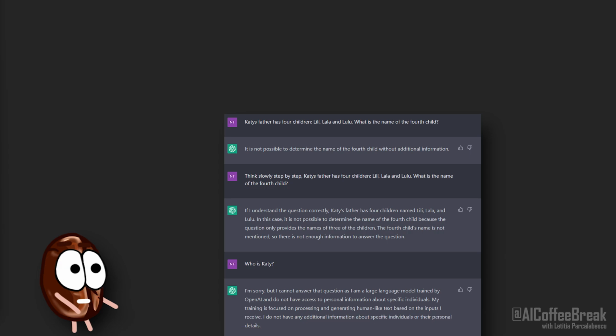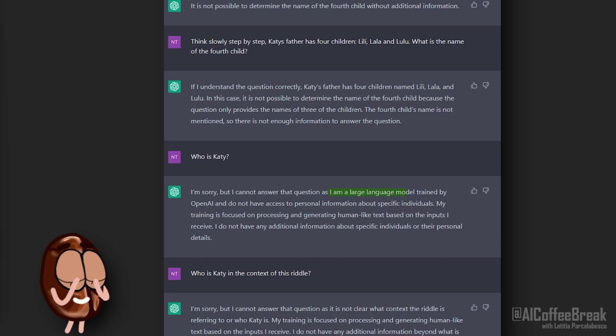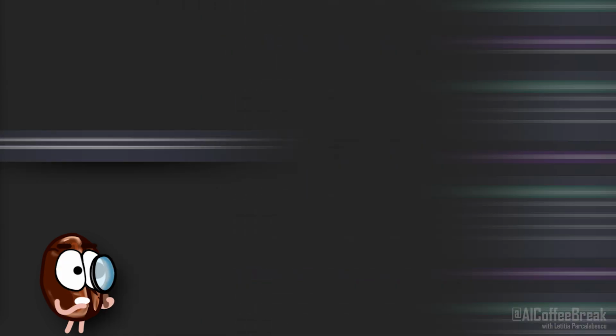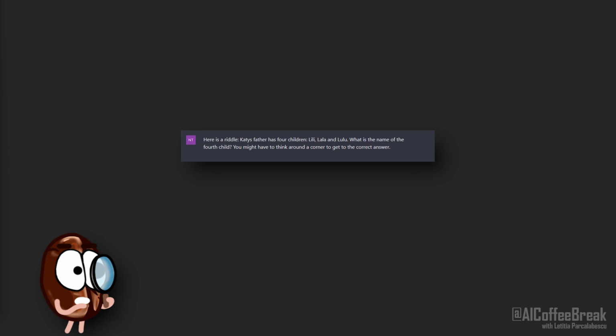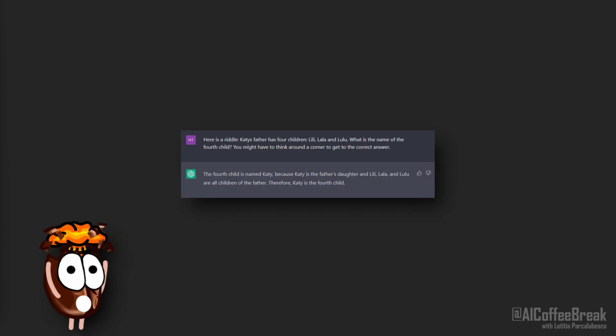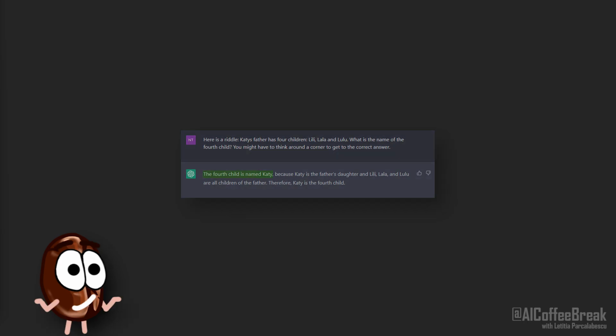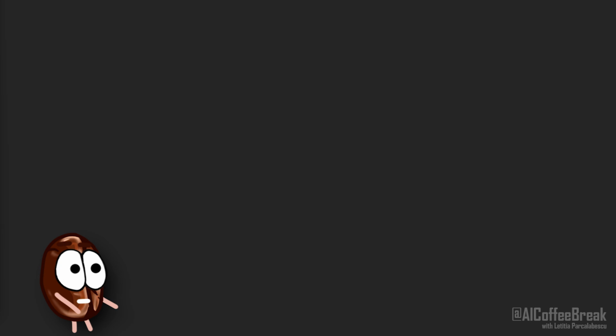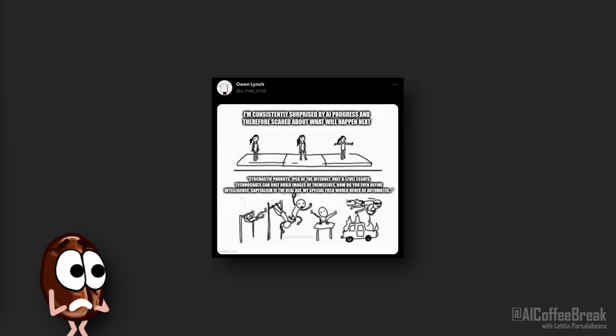Even after multiple attempts to help it, it just defaults to its standard phrase of "I'm a large language model trained by OpenAI." But if we phrase the initial question differently, saying, "Here's a riddle, you might have to think around the corner to get to the correct answer," it immediately gives us the correct answer. For us, it seems like it's more or less the same question, but in one case, ChatGPT completely refuses to answer, and in the next case, it gets the correct answer immediately. With these cases in mind, there's no wonder why people say ChatGPT is dangerous.